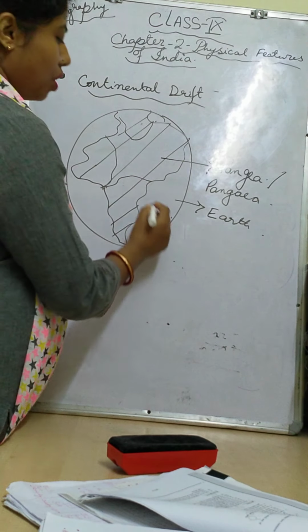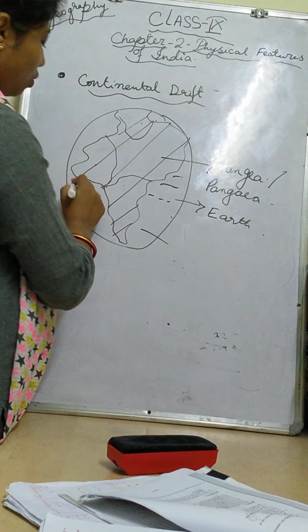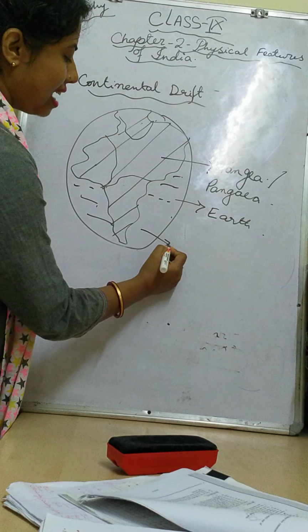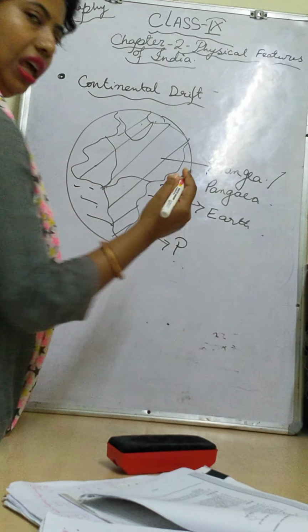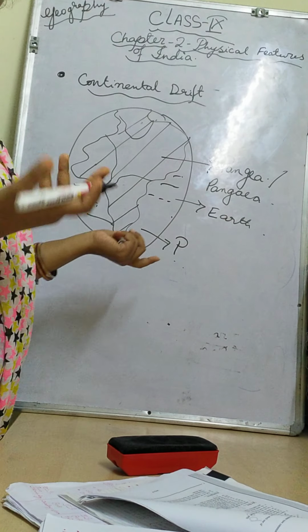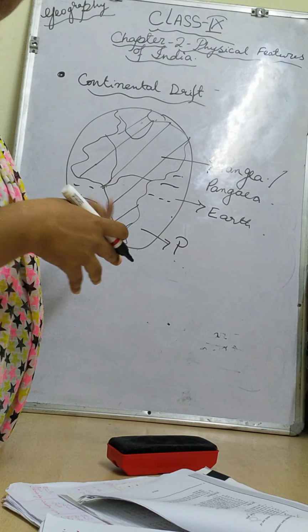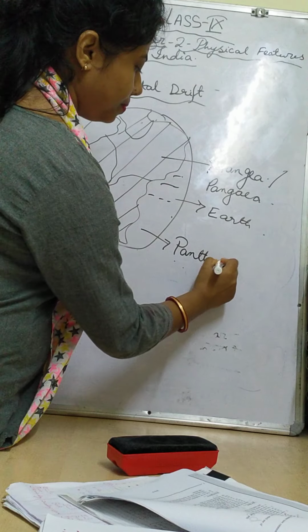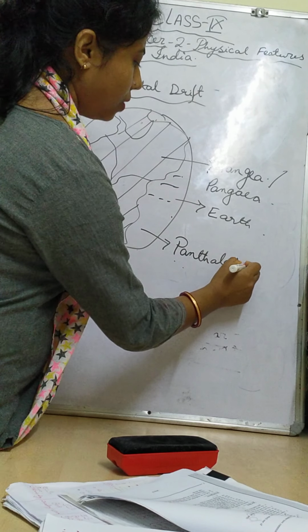But the water bodies of the earth, the oceans we see now, have names these days. At that time, if all the continents were together, all the oceans were also connected, so it was called Panthalassa.